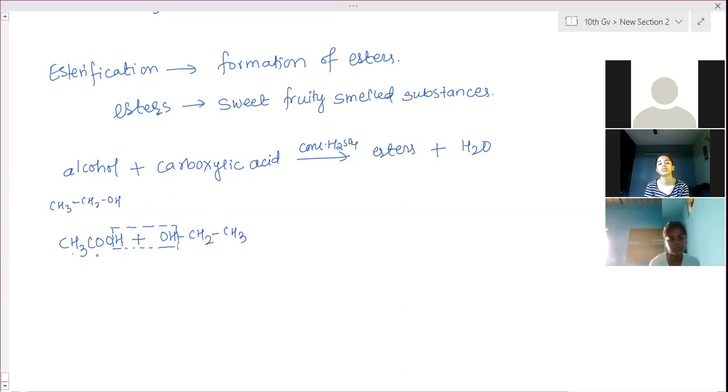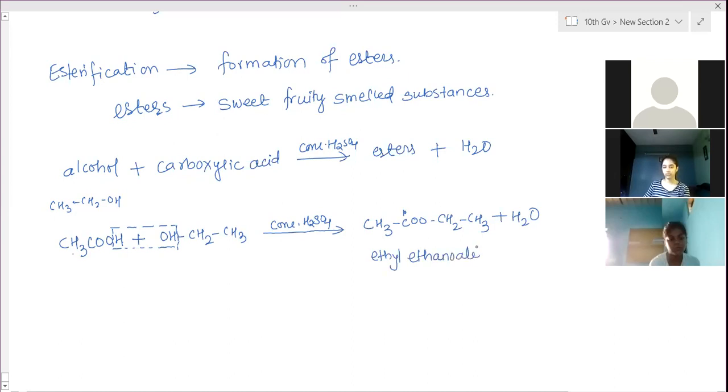In the presence of concentrated H2SO4, it forms CH3COOCH2CH3 plus H2O. This is one ester. Its name is ethyl ethanoate.